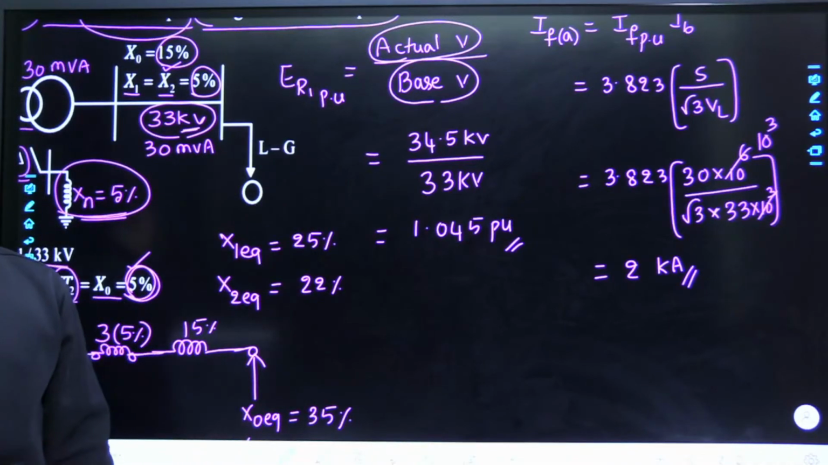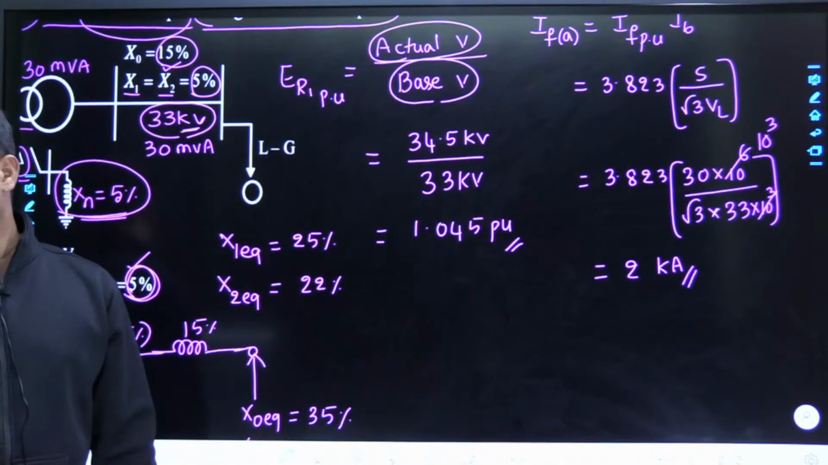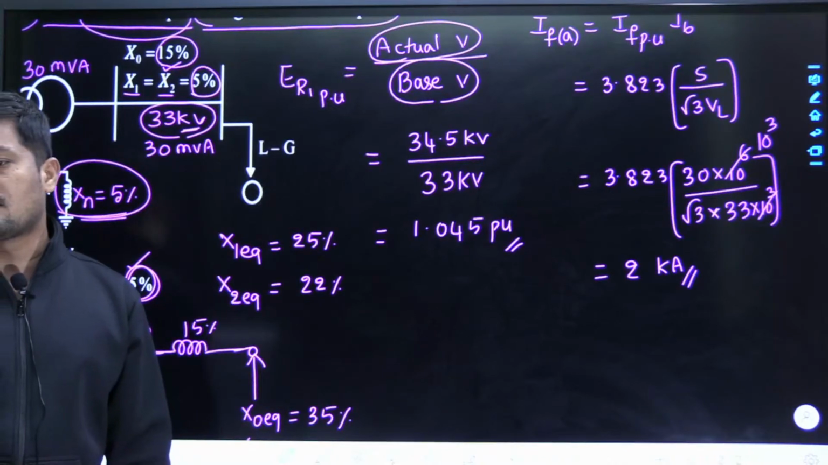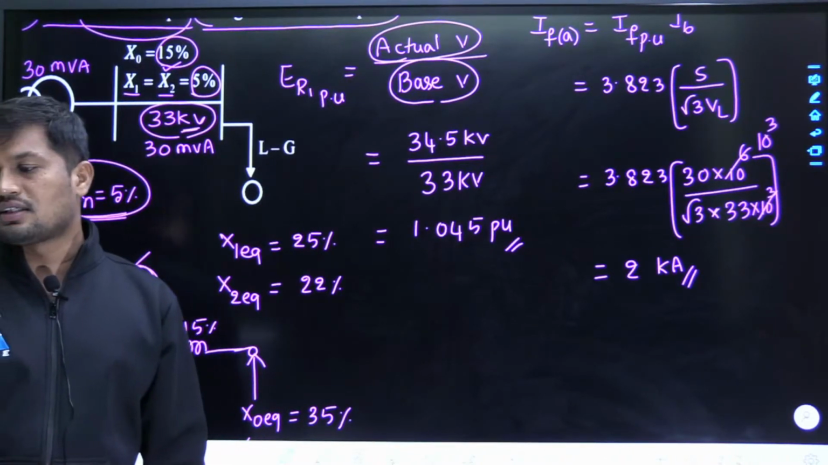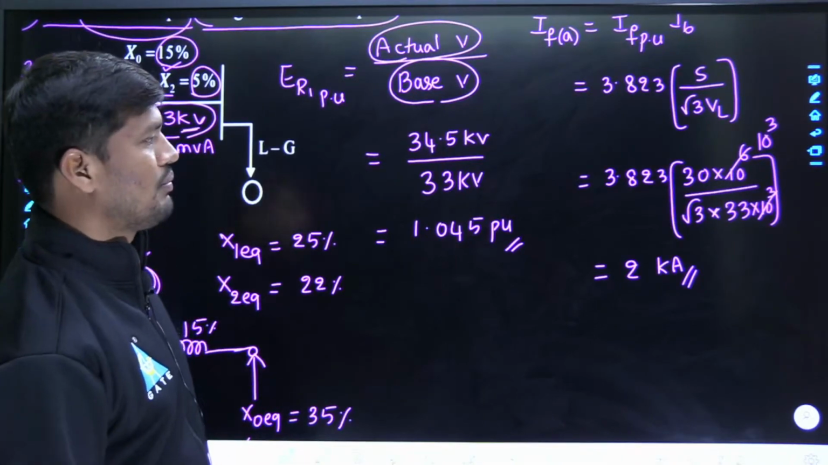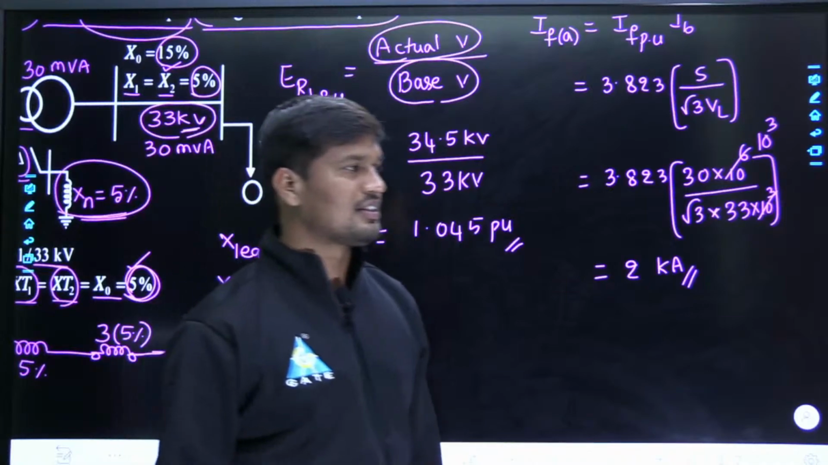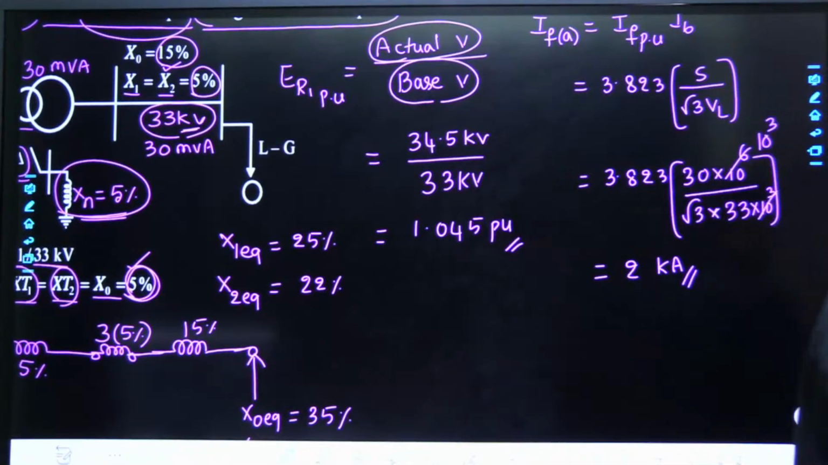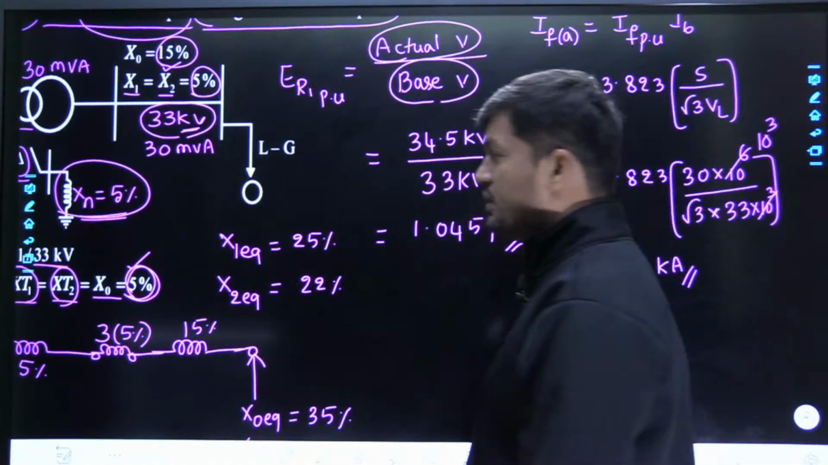Nobody has given the fault current actual value. Even though he did not ask, you please try. 2.006 kilo amperes will be the correct answer. Sandeep, you gave the correct answer. Super. What about the remaining friends? The remaining friends are not active. Why are they not giving correct answers? Sorry, why are they not responding in the chat box?